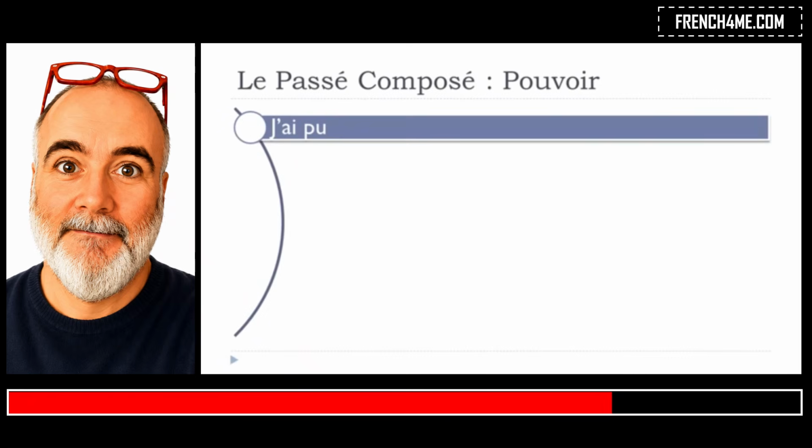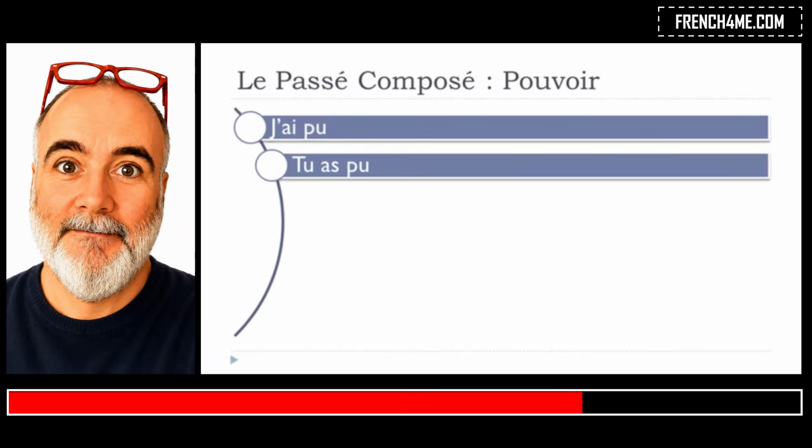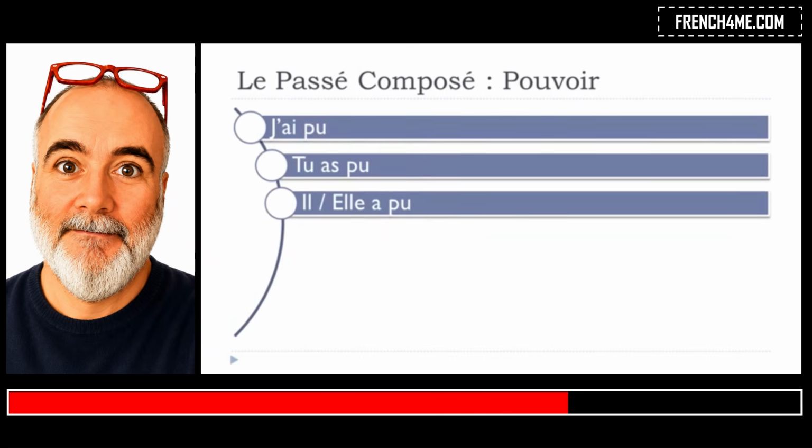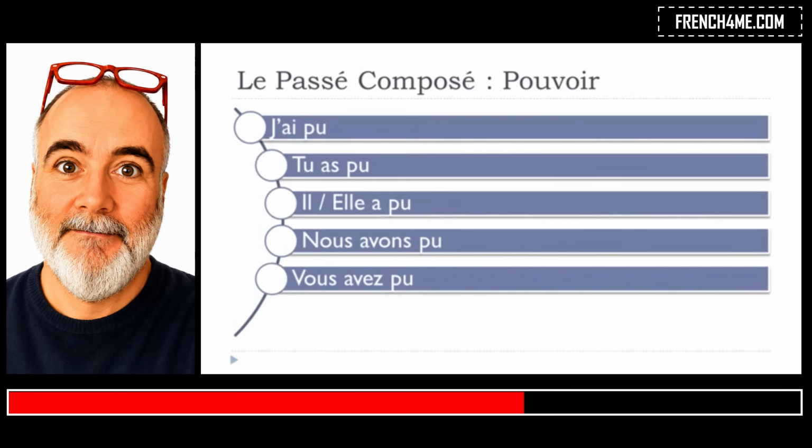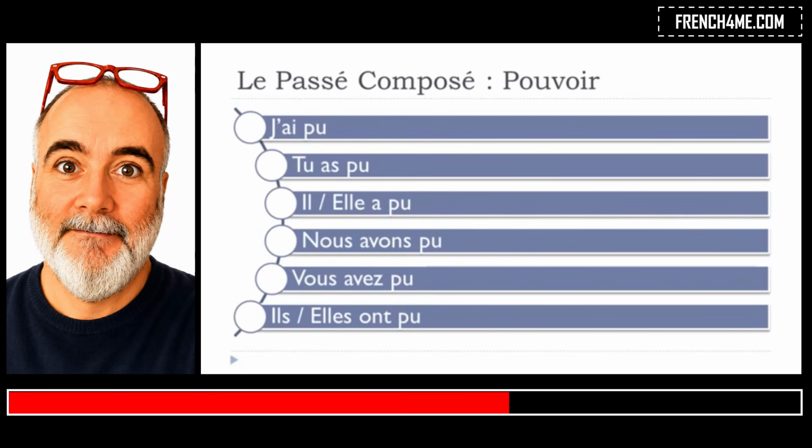So, j'ai pu, tu as pu, il a pu, elle a pu, nous avons pu, vous avez pu, ils ont pu, elles ont pu.